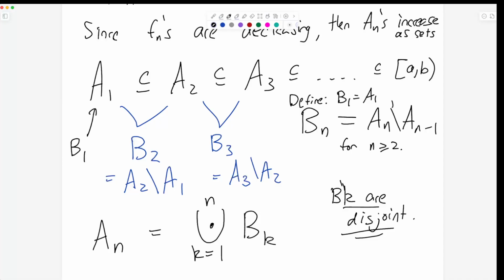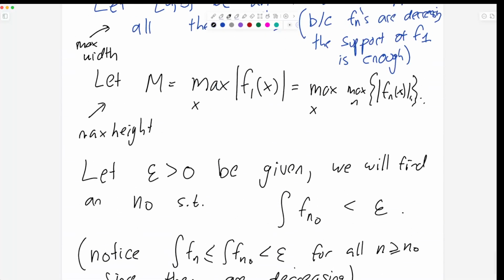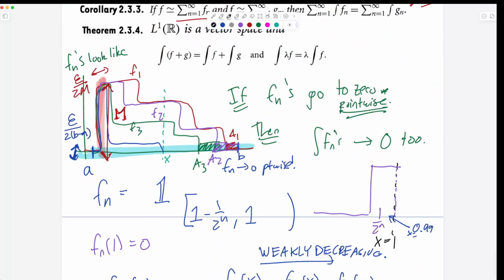Question in the back, yeah. When you do the epsilon, like the fn's are less than epsilon over 2 times b minus a, is that something you have to know going into the question, or would you find that out and then go back and change it? Yeah, this is a good point. If you were discovering this organically, you would probably start with an epsilon, and then later in the proof where it gets multiplied by b minus a, you would adjust it. The way I'm presenting it, I was trying to tell you this idea with the two boxes, and then it's sort of intuitive that it should be the height of the box. But you're right that in real life, often you just pick a small number, and at the end of the proof, you put together all the small numbers. So yeah, that's a good point.